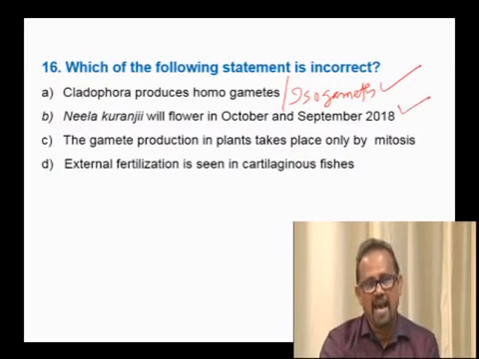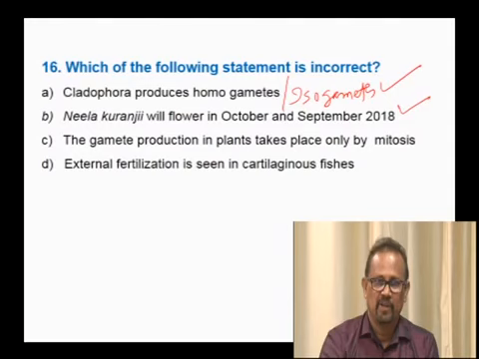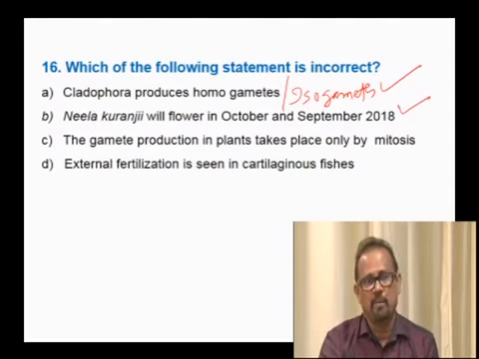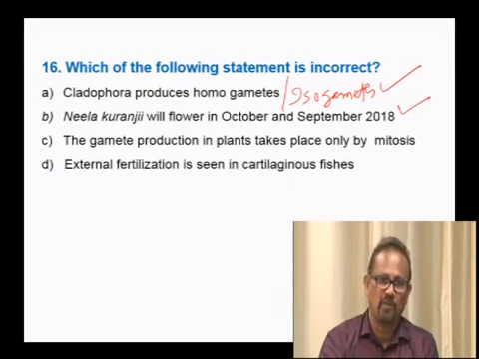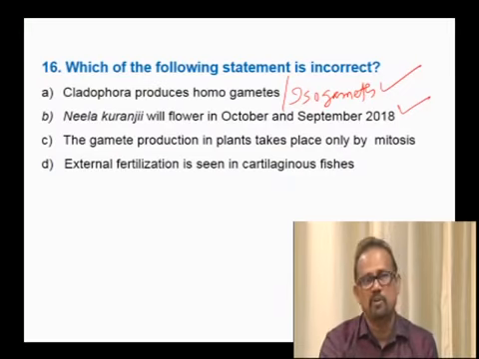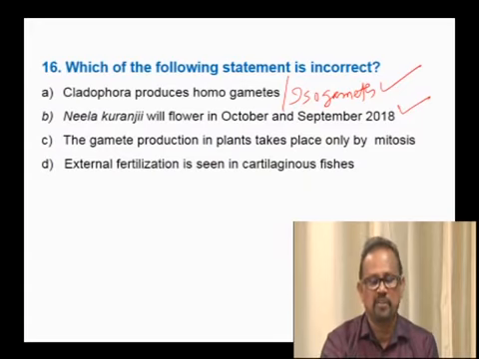See, all annuals and biennials are monocarpic because they produce flowers only once in their lifetime. But perennial plants can be monocarpic or polycarpic. Bamboo is a perennial plant which produces flowers only once. Therefore, it is a perennial monocarpic plant. But Neelakuranji is a perennial polycarpic plant that flowers once in 12 years. Therefore, the second option is correct.